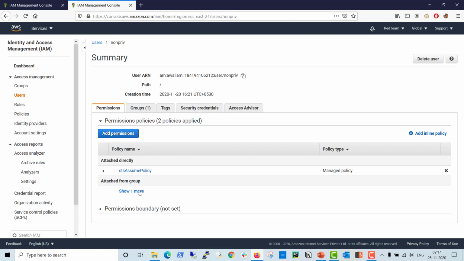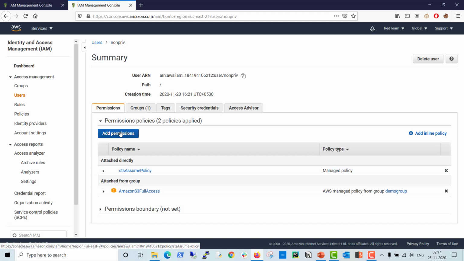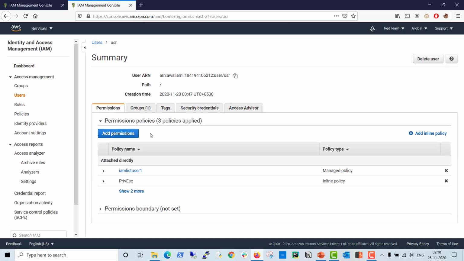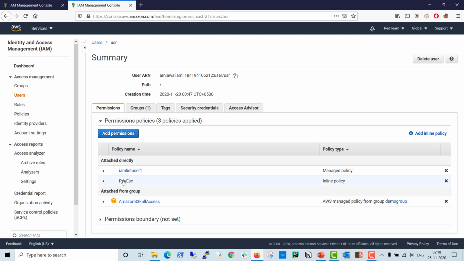This also has two policies. One policy we directly attached to this user, and the second policy we attached to a group, which is also applicable for this user. Let's move to the third one. Okay, in this case you can see here we have three policies. One is a managed policy, which is directly attached to this user. The second one is an inline policy.